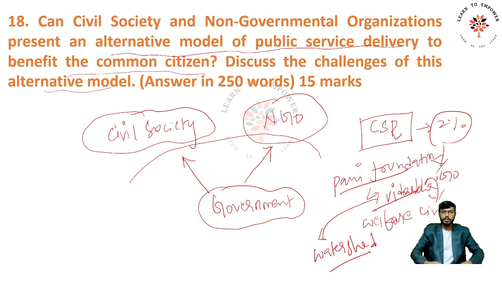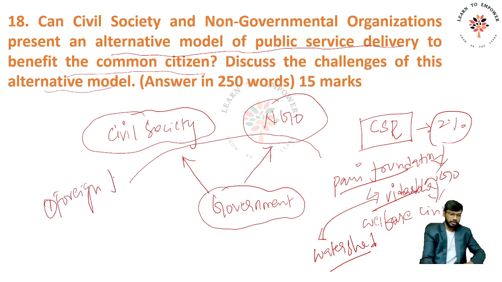And can there be an alternative model? Yes, there can be an alternative model, but what are the challenges that we have? For example, the first challenge is foreign funding, right? The foreign funding of certain NGOs is actually stopping the developmental activities of the government. Even though there are many positive sides, it has been asked about as a challenge, so we'll cite this as one of the challenges, right? What is the other challenge? The governance structure of NGOs is not reliable.